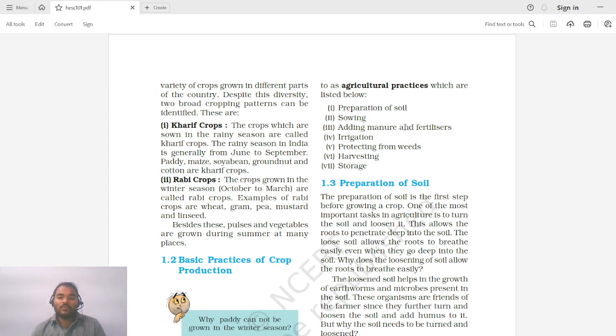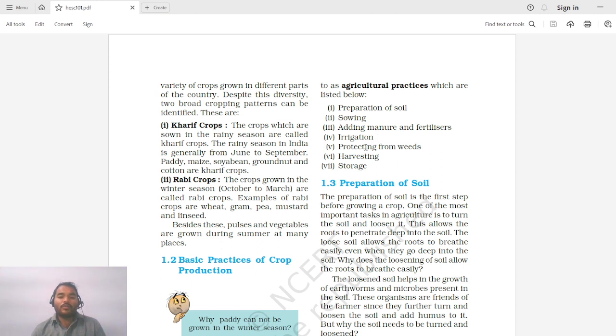Third is adding manure and fertilizers after sowing the plant. Depending upon the crop, there is requirement of different manures and fertilizers for this crop, so accordingly we will add some manure and fertilizer. Irrigation is done intermittently, twice, thrice as per the requirement of the crop. So there are different types of irrigations. So we will be going deeply into understanding how this irrigation is done and what are its types.